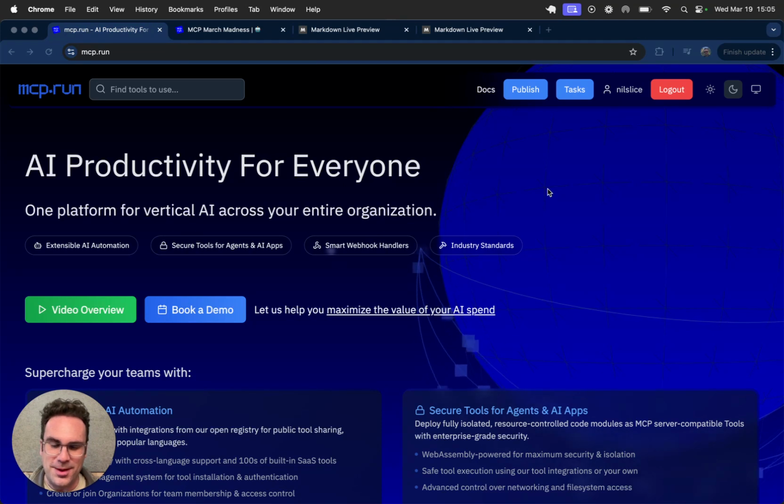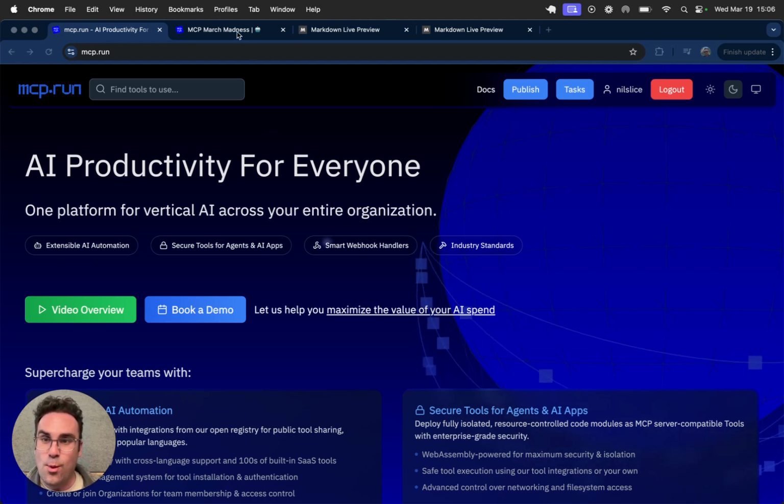As a quick recap, we are running a month-long tournament, putting the best of API-driven companies head-to-head, leveraging MCP servers to see how well agents can take action against those APIs and carry out tasks that leverage those APIs in interesting ways. We have the platform mcp.run that we're using to host these different MCP servers, to integrate them into tasks, and to execute those tasks to evaluate the effectiveness and availability of the APIs.